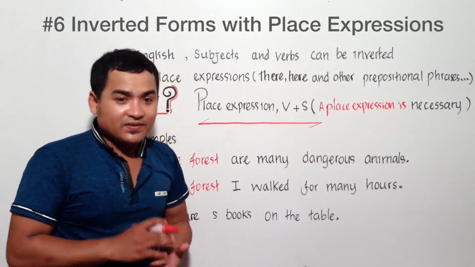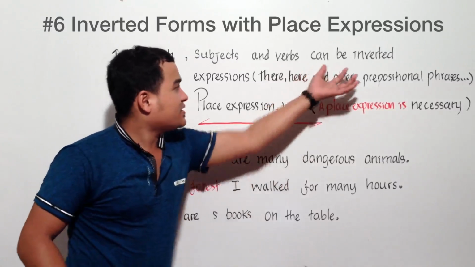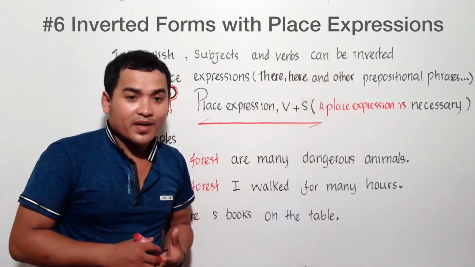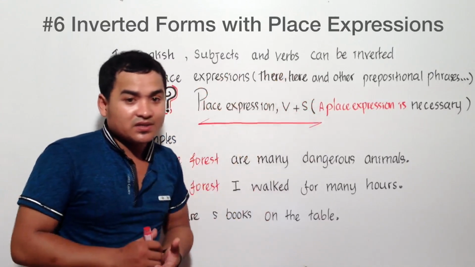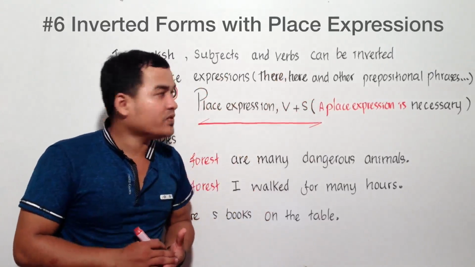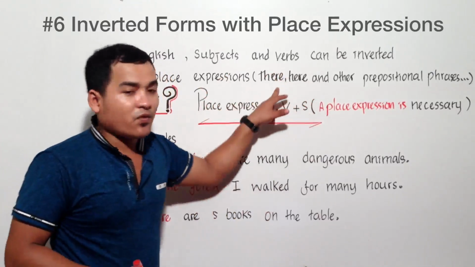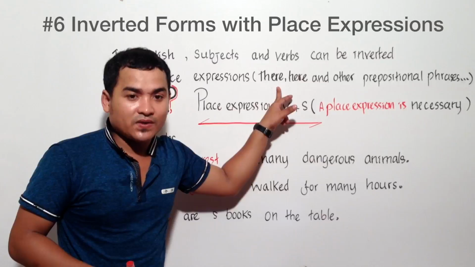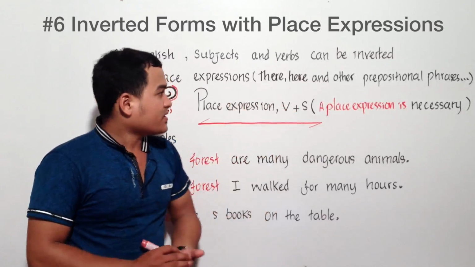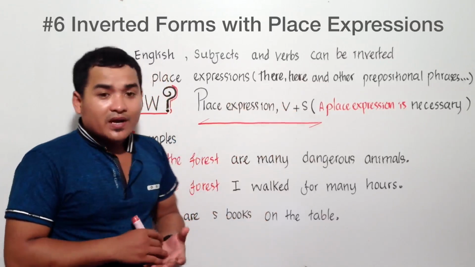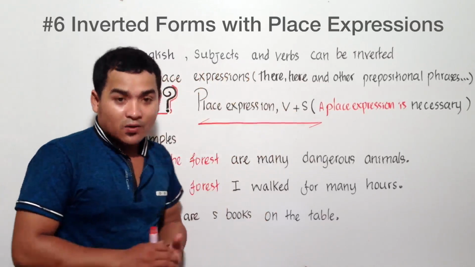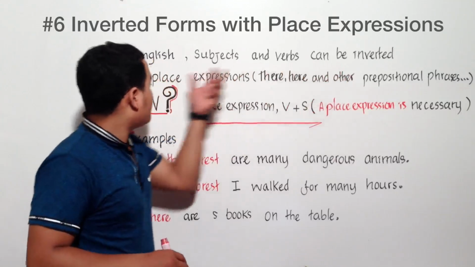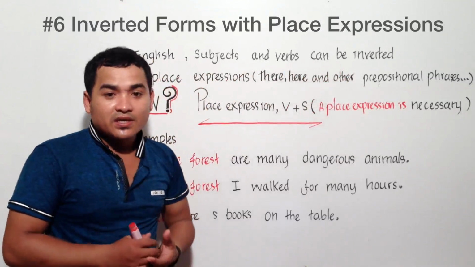Well, actually, in today's lesson, we still continue inverted form. But in today's lesson, we focus on place expressions, while in the previous video we talked about inverted form but with conditional sentences. Alright, so in English, subject and verb are also inverted with place expressions.